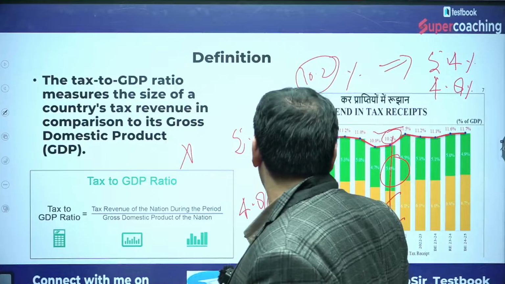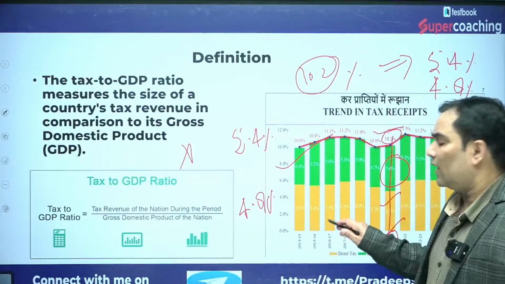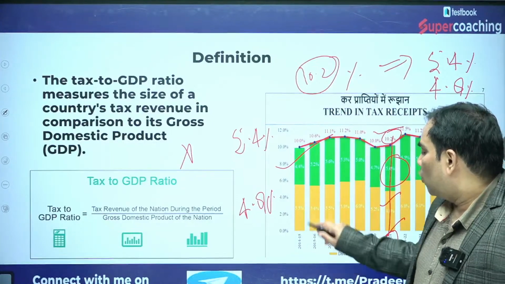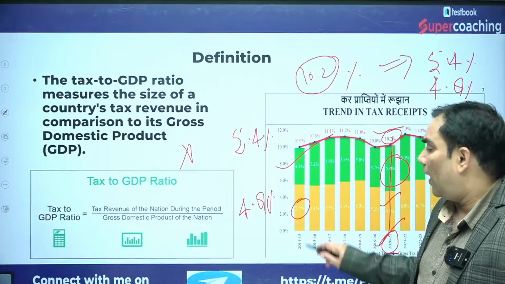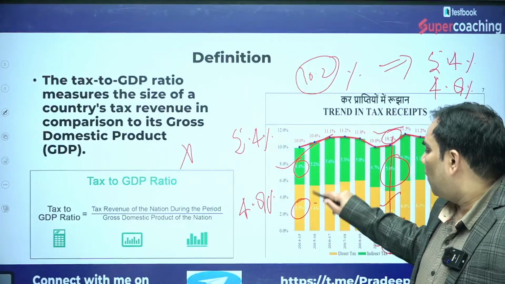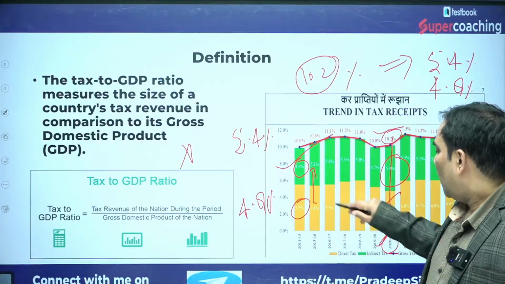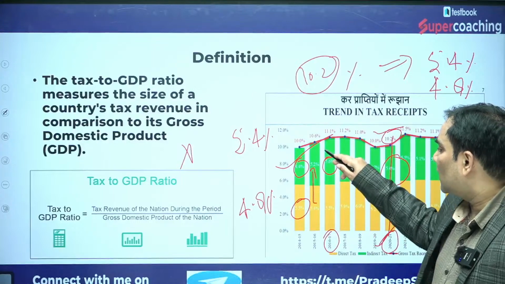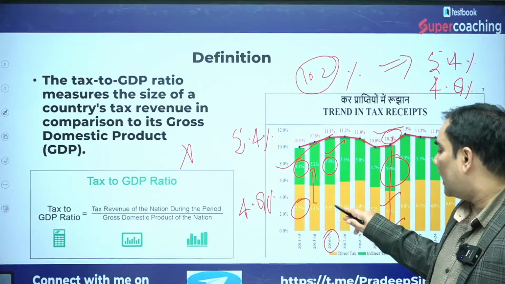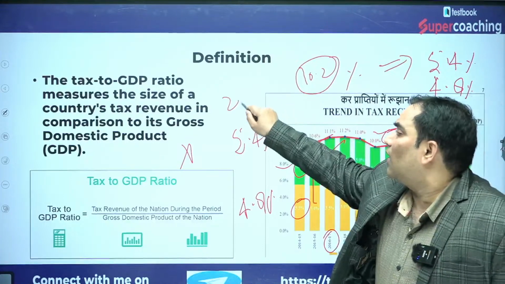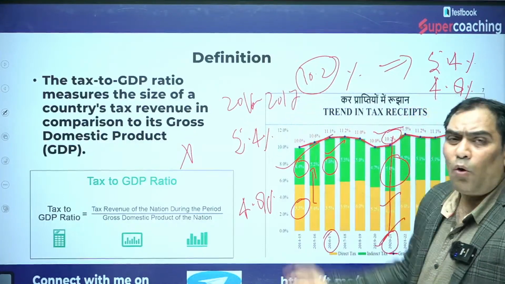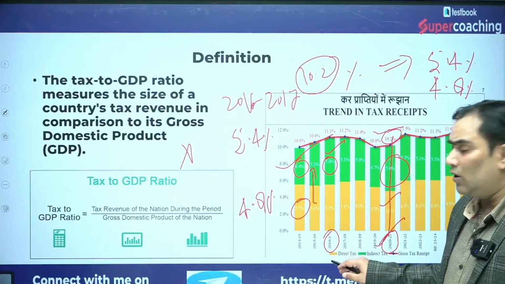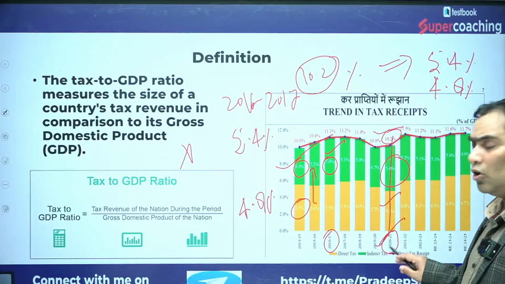In all other years the contribution of direct taxes is more in comparison to indirect, because in 2014-15 it was 5.5 and 4.4. That means in 2015-16 as well. Then the contribution of indirect taxes was more in comparison to direct taxes in 2016-17. So there are 2 years in which the contribution of indirect taxes is more than direct taxes: 2016-17 and 2020-21.